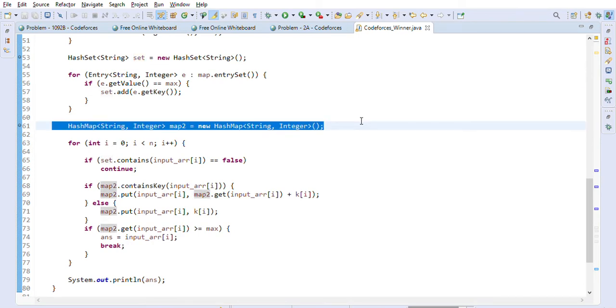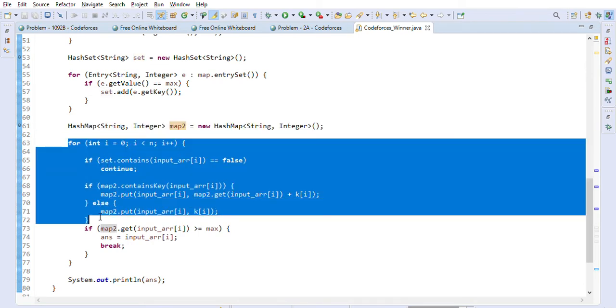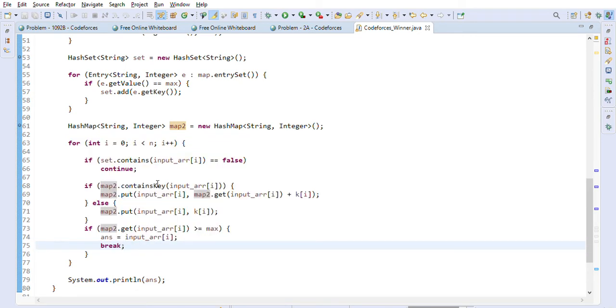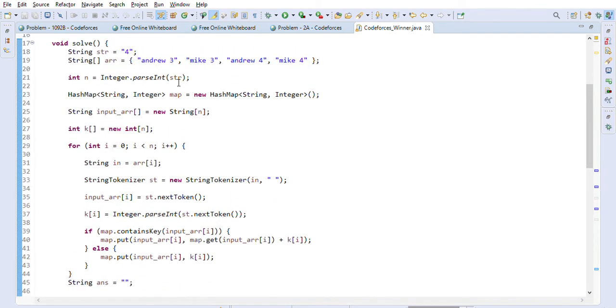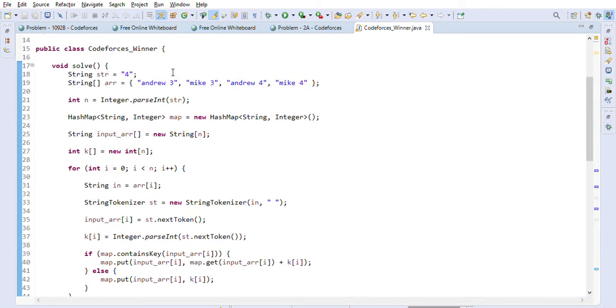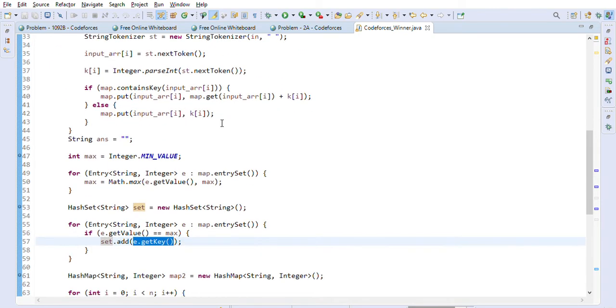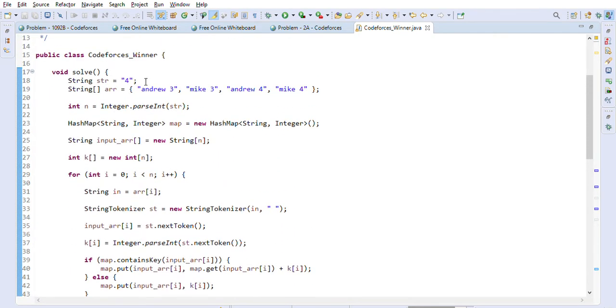It is again a string and integer map, and again we will go through all the rounds. The reason we are using this set is that this set will have all the players, Andrew and Mike basically, all the players who have scored the maximum points.